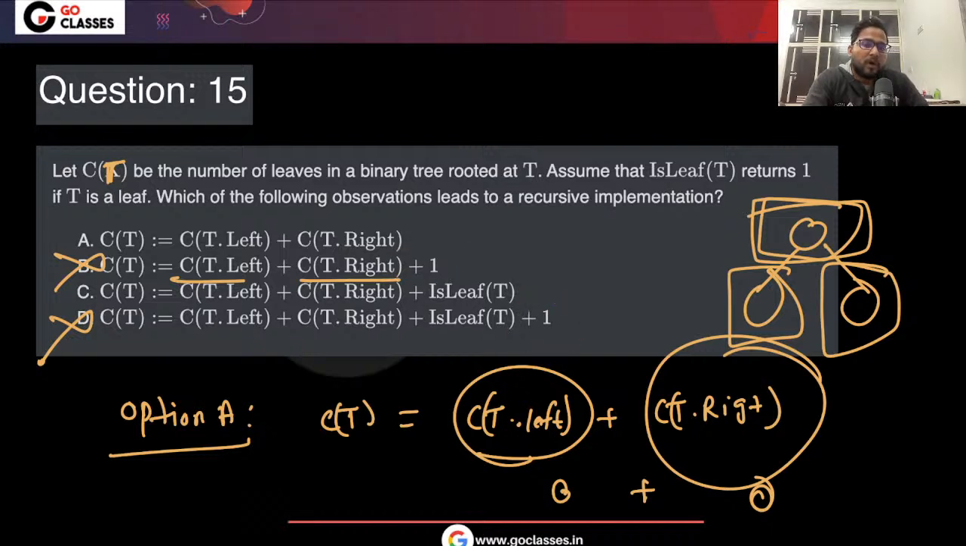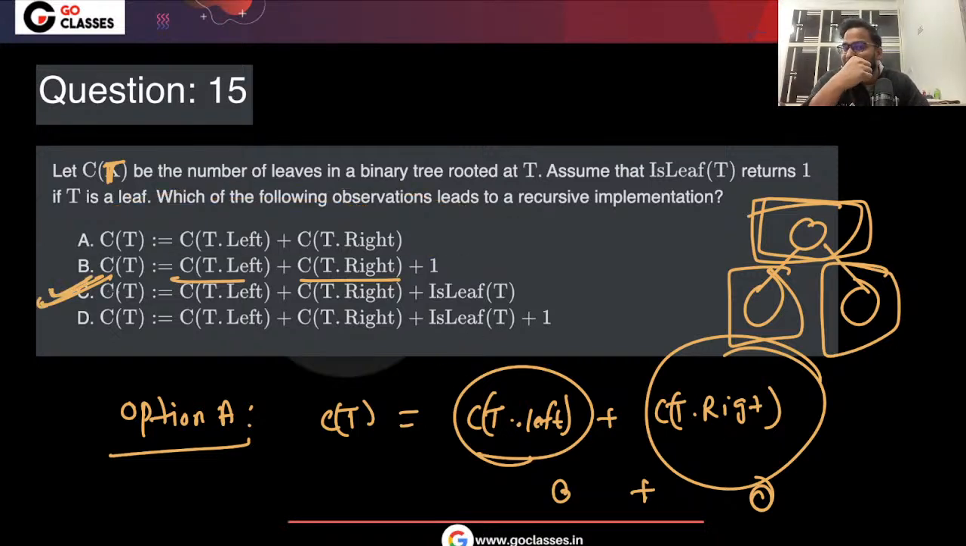You should be adding 1 only when you have reached the end, at a leaf. For the leaf, the left will return 0, the right will return 0, and isLeaf is actually 1, right? They're just asking for the recursive implementation. So that's why C is the correct answer here. Why? Because plus 1 should not be there always. Otherwise it will not be returning the correct value even for just one leaf node. So that is why C is the correct answer.